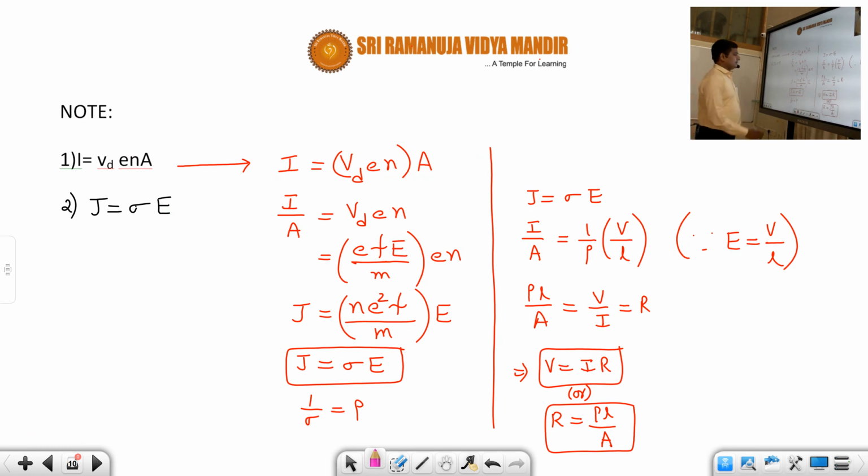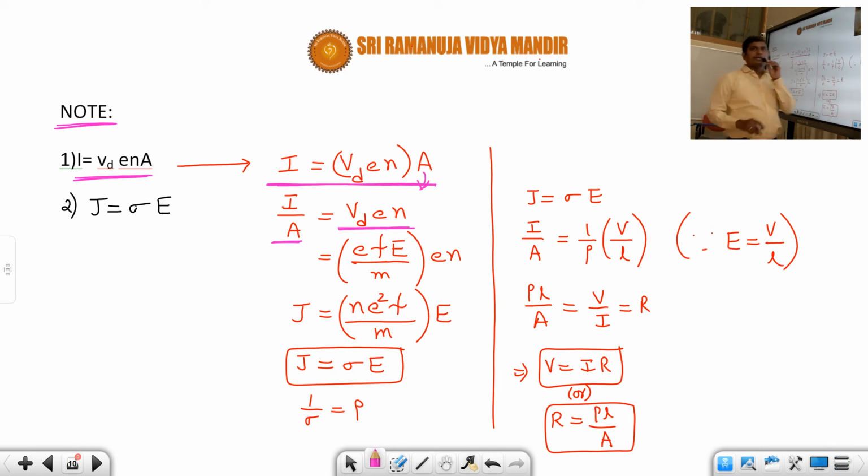Okay, and here some important note is there, students. That note is, just now we derived the relation between current and drift velocity. What is the relation? I is equal to Vd into e into n into A. Now if I bring A downwards, I by A is equal to Vd into e into n. And already in the drift velocity topic, I gave you the final formula of the drift velocity, although we have not derived it. What is the formula? eτE by m, into n. And what is I by A, students?